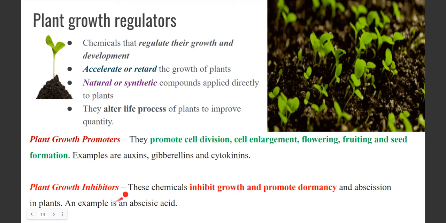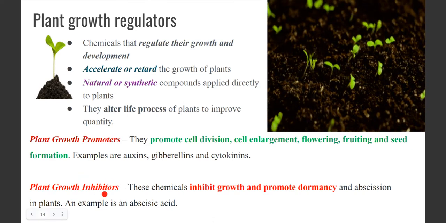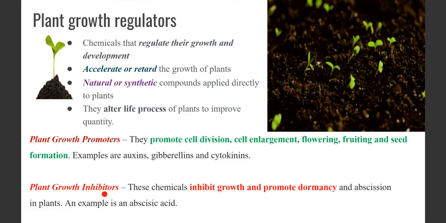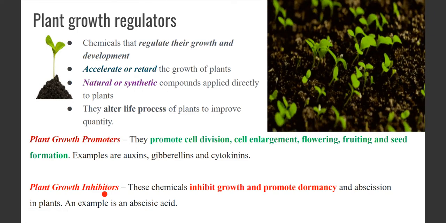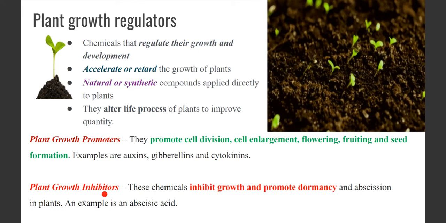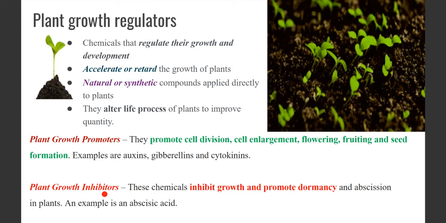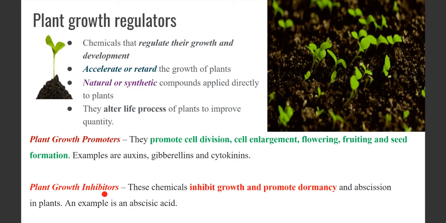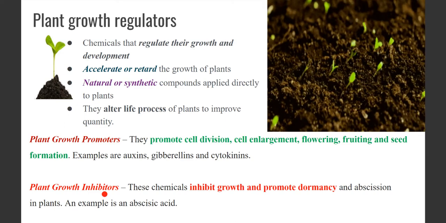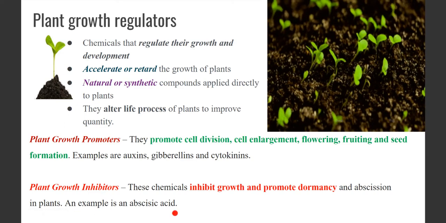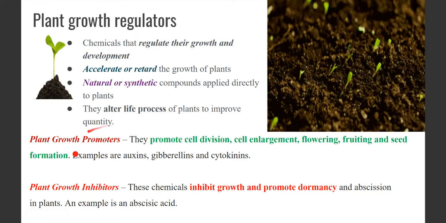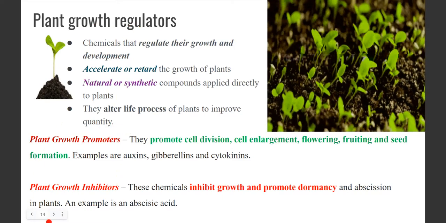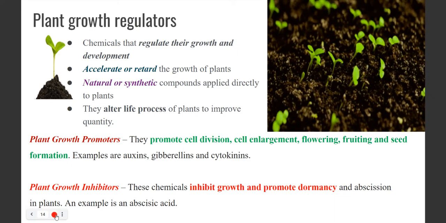The second one is called inhibitors, plant growth inhibitors. From the name itself, we come to know they inhibit, they stop the growth of the plants. So these are the chemicals which inhibit the growth or promote dormancy. Dormancy means the plant will not grow; the growth of the plant will be stopped. An example is abscisic acid. Both of them come under the class of plant growth regulators, so we are going to study this. Have you all understood this so far? Okay.